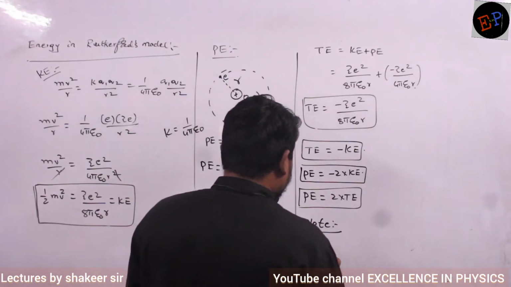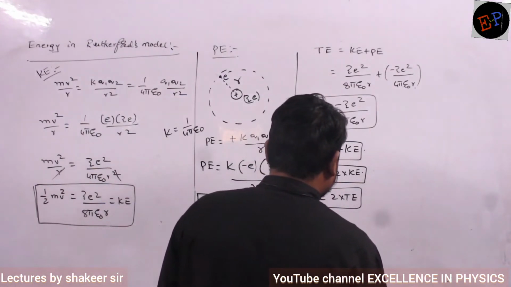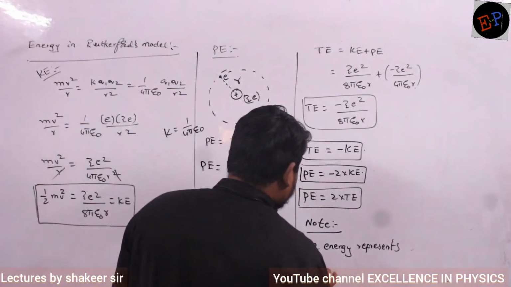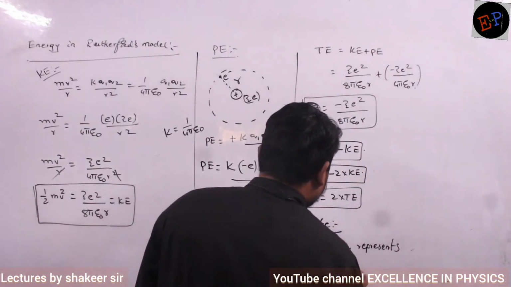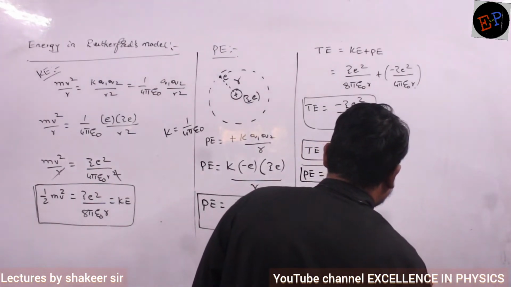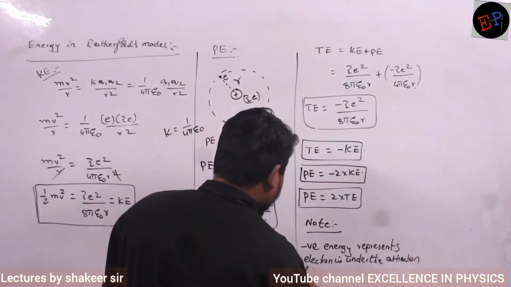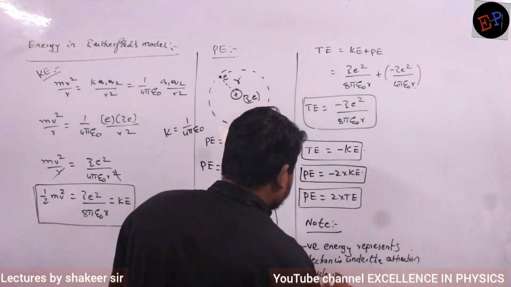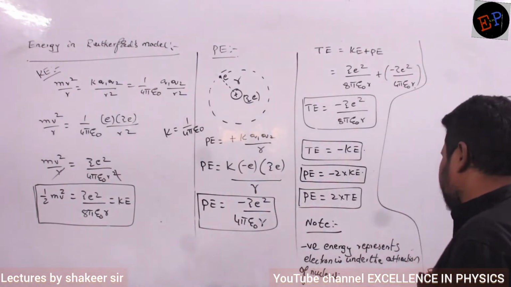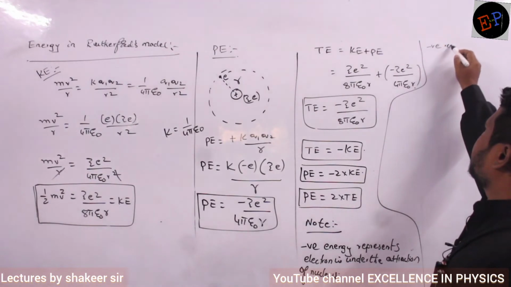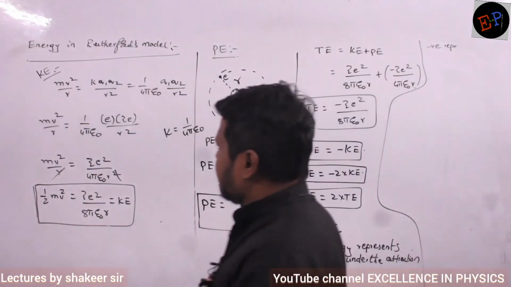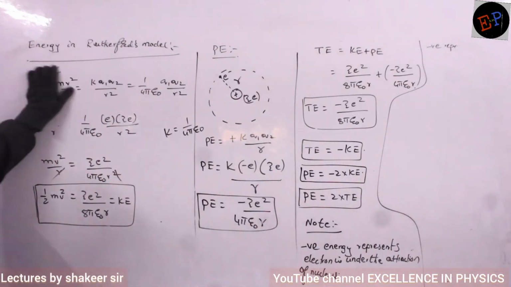I have to write: negative energy represents electron is under the attraction of nucleus. Or the same statement can be asked like this also: negative energy represents... I will write here. Clear? Completed now this one?